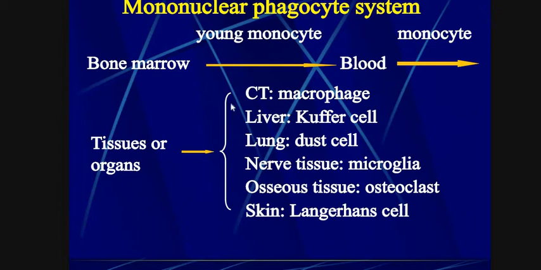These all cells are involved in the body defense mechanism, meaning these all cells are types of monocytes. In different regions, different names are given to these cells.